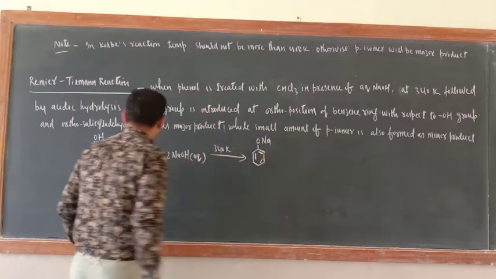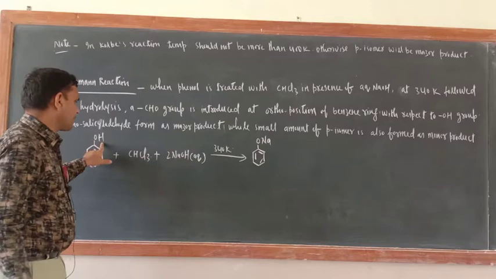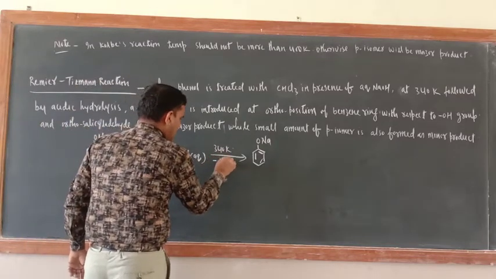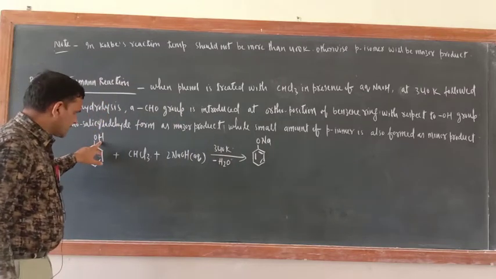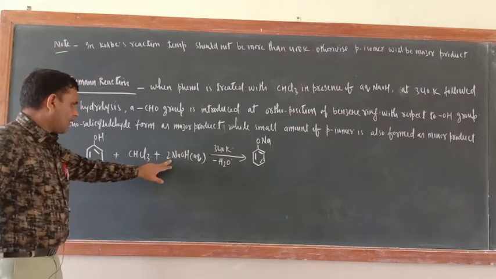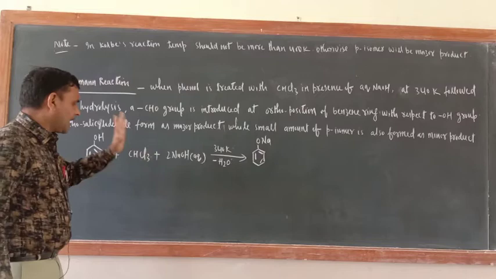ONa. This Na will come here. So one product would be H2O. Minus H2O, this H and this OH will come out, and one Na is consumed. Still one Na is there.